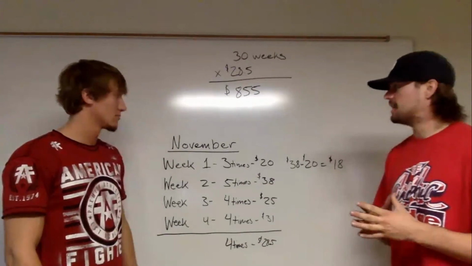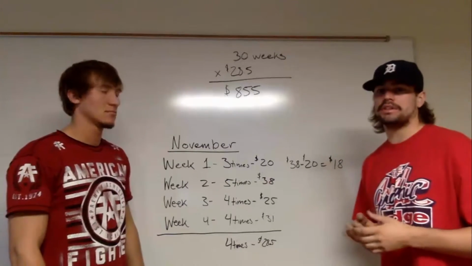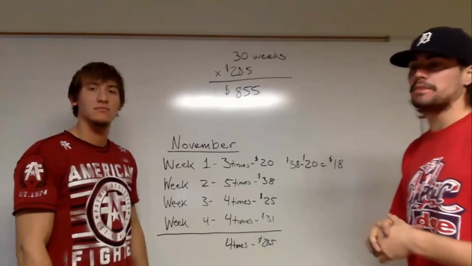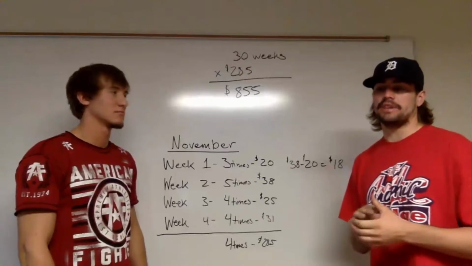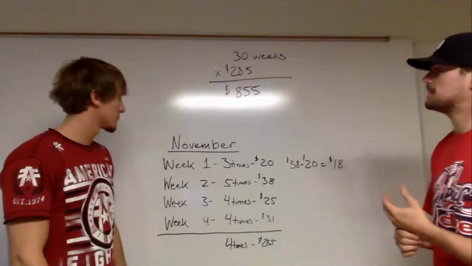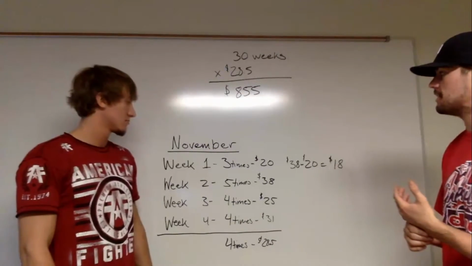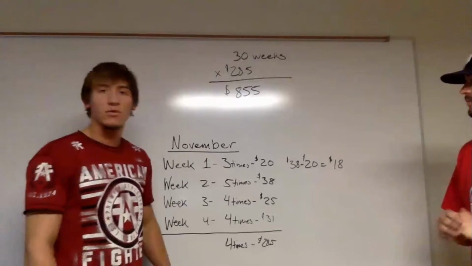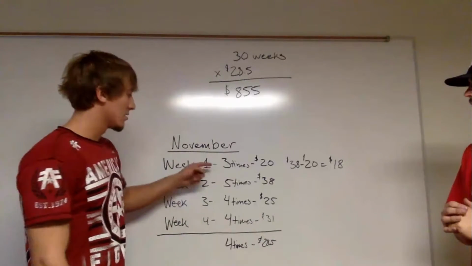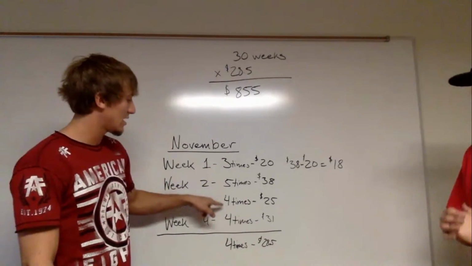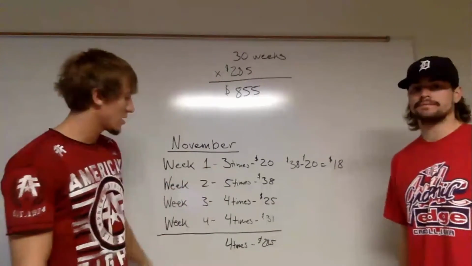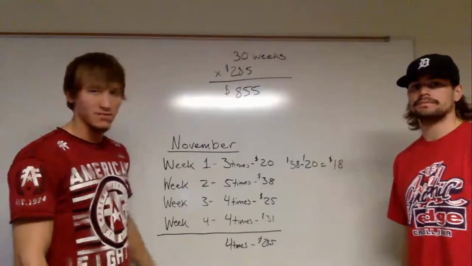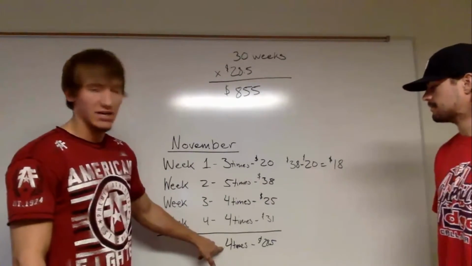Based upon the question that Ryan posed earlier, if the meal plan is really worth it here at BV or not, now that we've reviewed what mean, mode, median, and range are, we use those values when we took data from the last month about how often we ate out and how much we spent. We went ahead and calculated the mean by adding up each number of times we ate per week and dividing by 4 because there's 4 weeks. And we got 4 times per week.